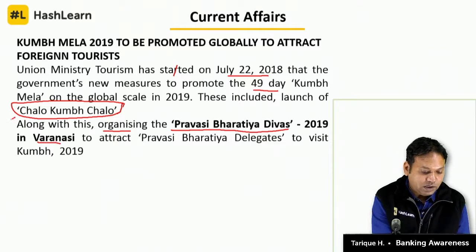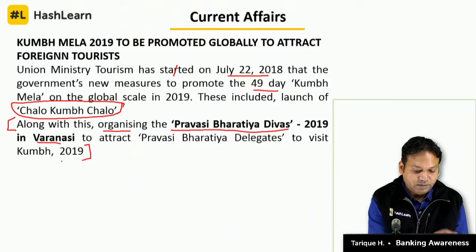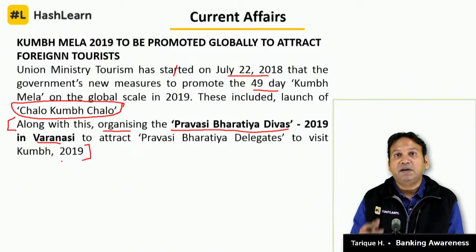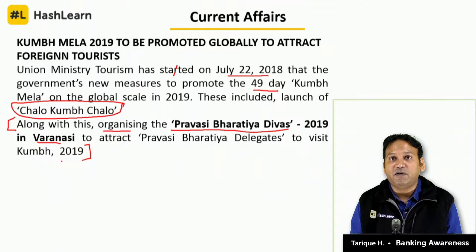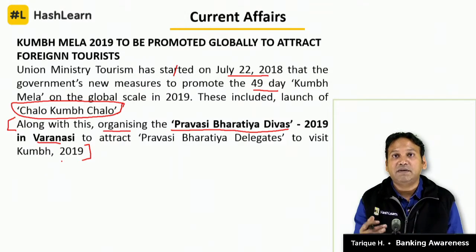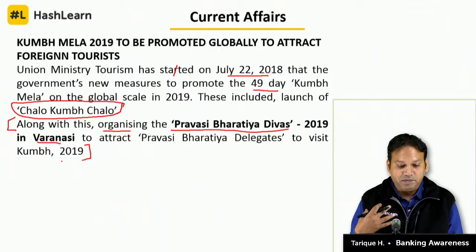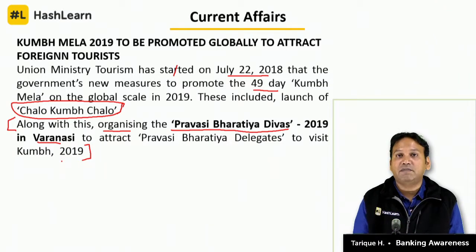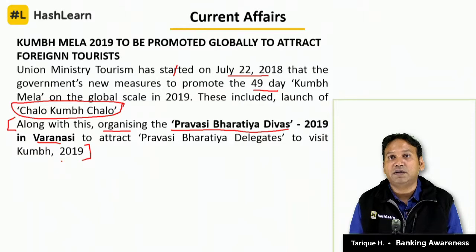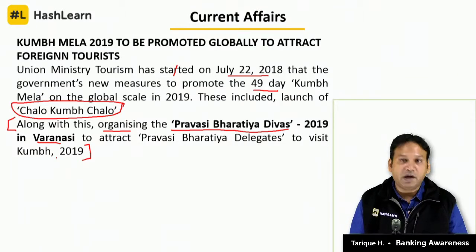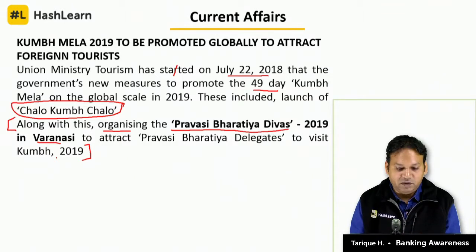So ये एक important question हो गया आपके लिए. Clear? The प्रवासी भारतीय दिवस 2019 will be hosted in which of the following cities? And I can give you 4 options, and the right answer will be Varanasi. Clear? That's an important question, and it's a part of the Kumbh Mela program. So we are trying to create more awareness about Kumbh Mela to attract foreign tourists, Indians living abroad and other general foreign tourists to come to Kumbh and experience the magic of the Kumbh Mela.